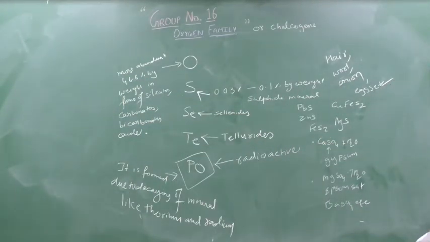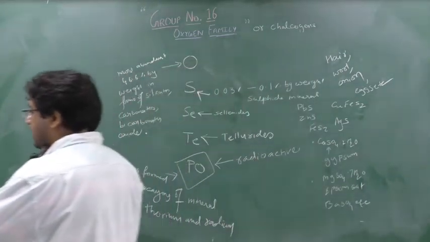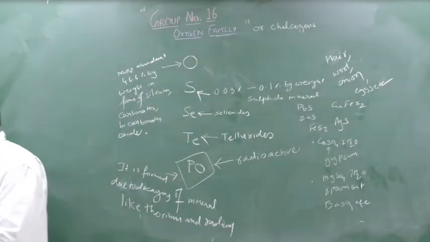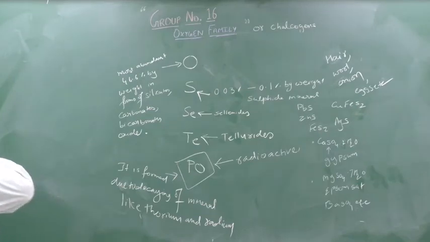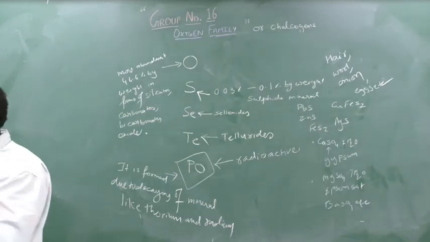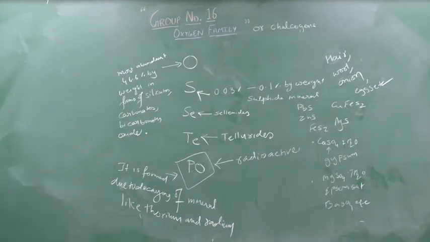So polonium is a radioactive element. This radioactive element is formed due to decaying of a mineral like thorium and radium. So these are certain occurrences of the elements of group number 16. Is this part clear? Okay. Now see here, oxygen, one more point will come.